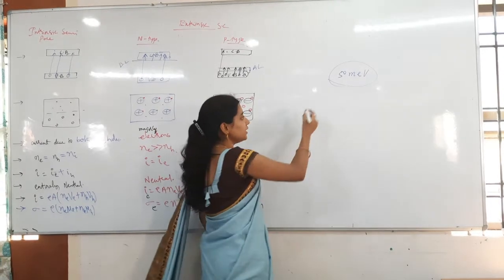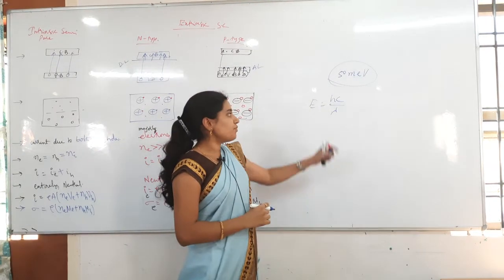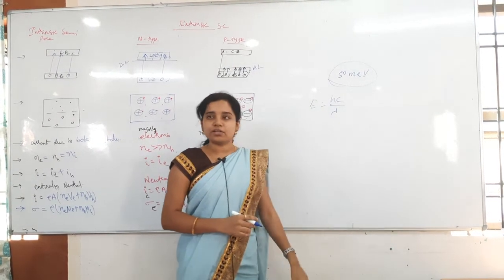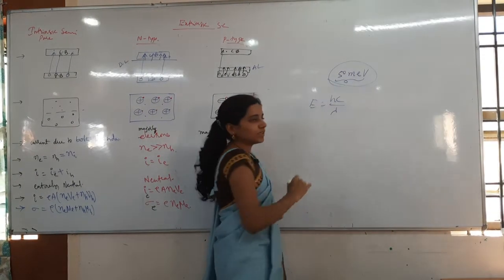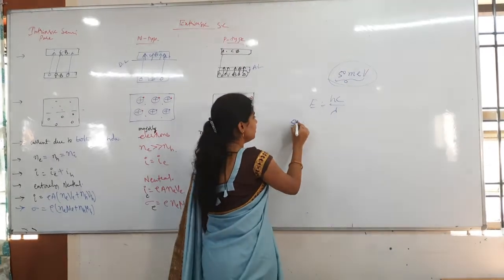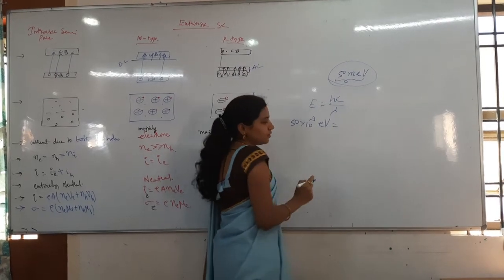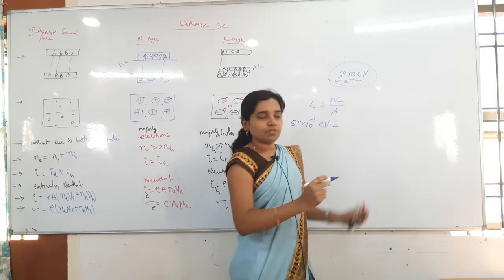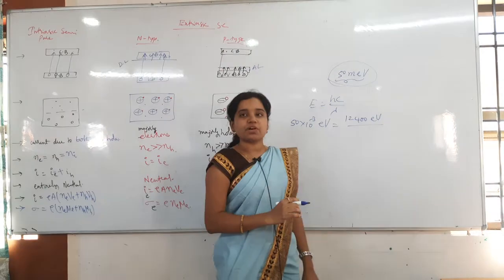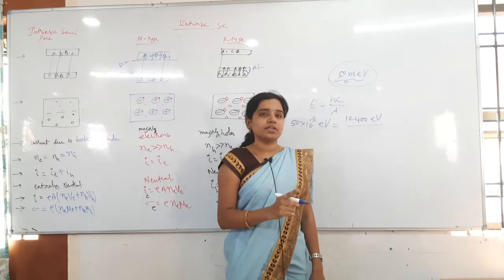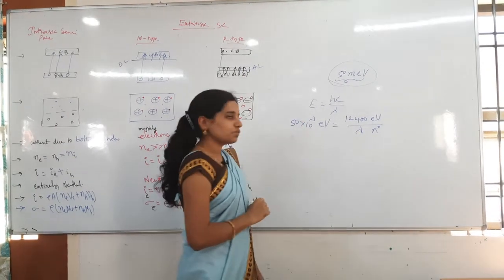Already you know E is equal to hc by lambda. Instead of multiplying Planck's constant and 3 and all, take everything in Armstrongs, because they have given the energy in electron volts. So 50 milli, nothing but 10 power minus 3 electron volt, is equal to hc in electron volts, 12400 electron volt Armstrong, divided by lambda. Lambda we will get in Armstrongs, that is very important. This is the formula we got.